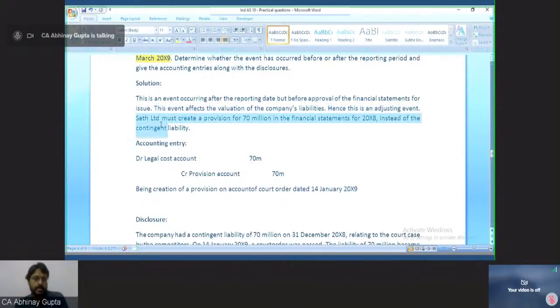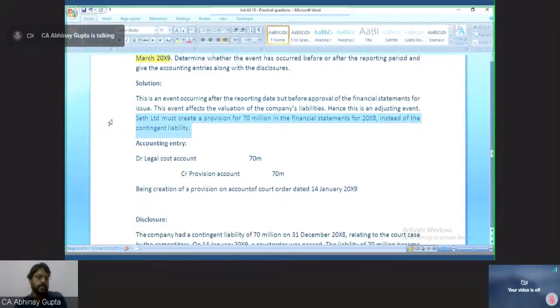State Limited must create a provision of rupees 70 million in the financial statements for 2008 instead of a contingent liability. So State Limited for the time being has provided only a contingent liability, but since this is an adjusting event, because the case was already filed before the year end and has been decided subsequently, the evidences and conditions were existing at the reporting date.